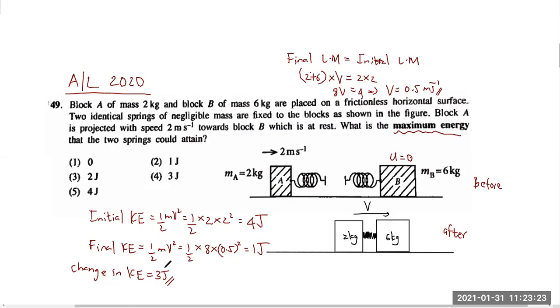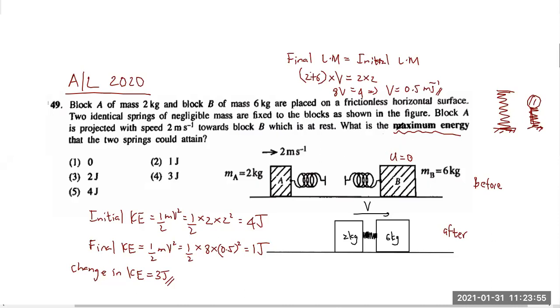The kinetic energy can be lost in different ways. Now the springs are compressed. Imagine when you compress a spring with a ball or something, and when you release it, the ball gets energy. So when you compress or extend a spring, energy will be stored in the spring. So in this case, energy is stored in the spring, and this 3 joules might have been converted to sound energy because they are colliding, no? Sound energy. Sometimes some amount of heat might have been produced.